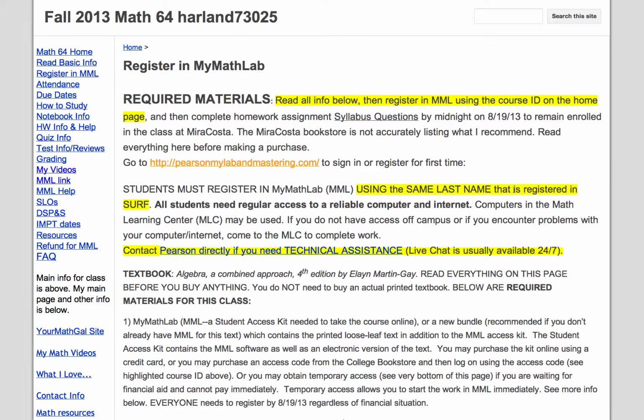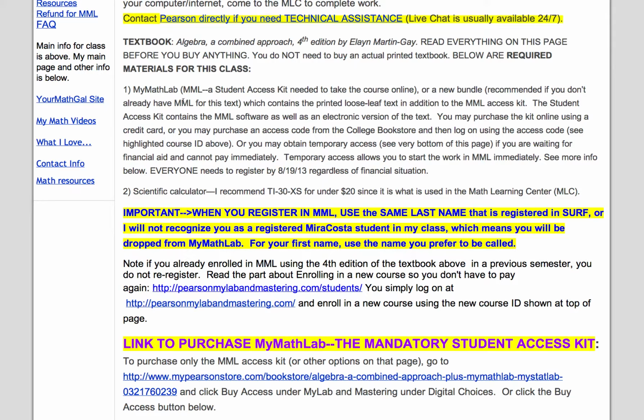On the other hand, I personally like using a regular textbook, so if you would like to have a regular book so you could sit on the couch and read it, or be on the train or in the car, take it with you on the plane, etc., it's nice to leaf through a regular textbook as opposed to having to log in to read the text. But that's totally up to you. It does cost more if you want to have a regular book to go along with it.